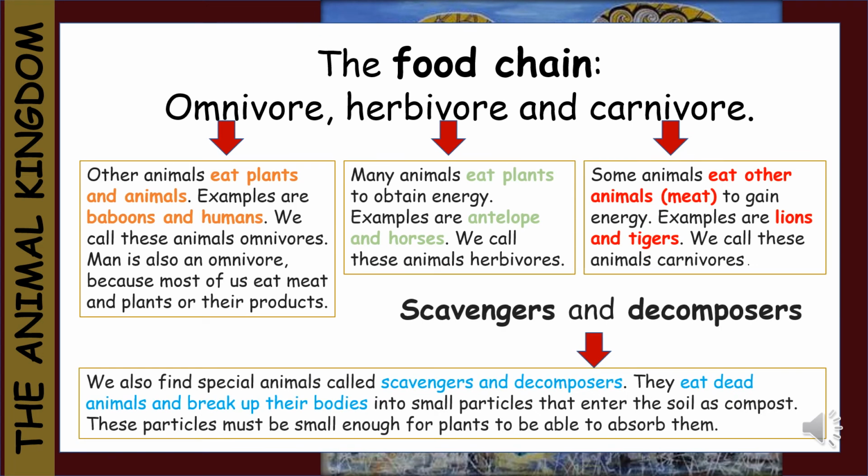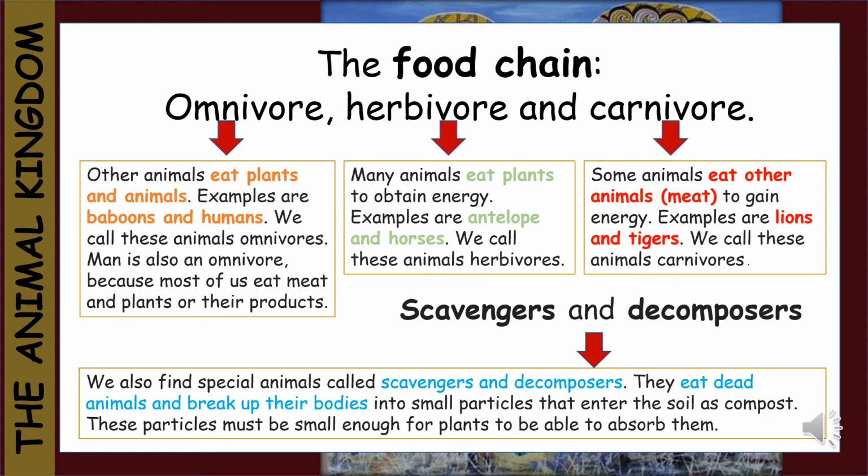Let's discuss the food chain. We will specifically be looking at omnivores, herbivores, carnivores, as well as scavengers and decomposers. Omnivores. Omnivores eat other plants and animals. For example, baboons and humans. We call these animals omnivores. Man is also an omnivore because most of us eat meat and plants or their products.